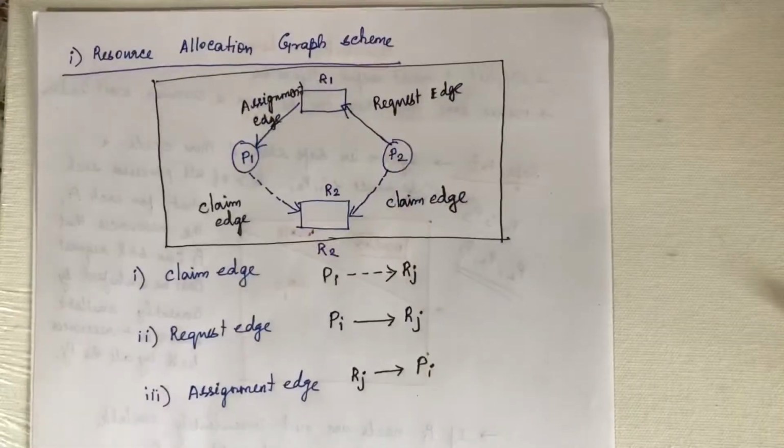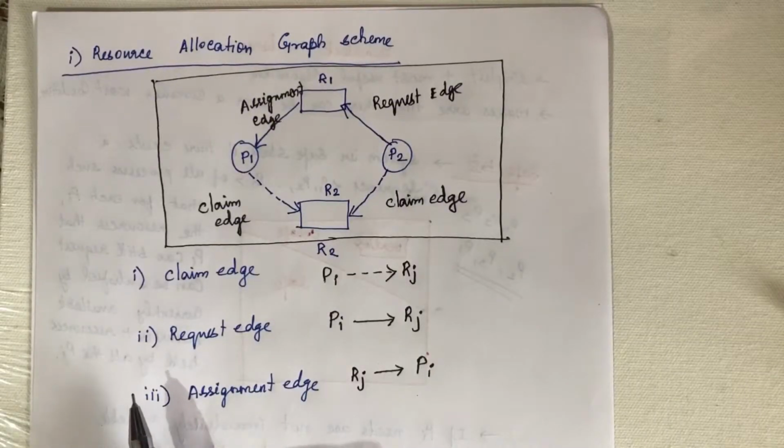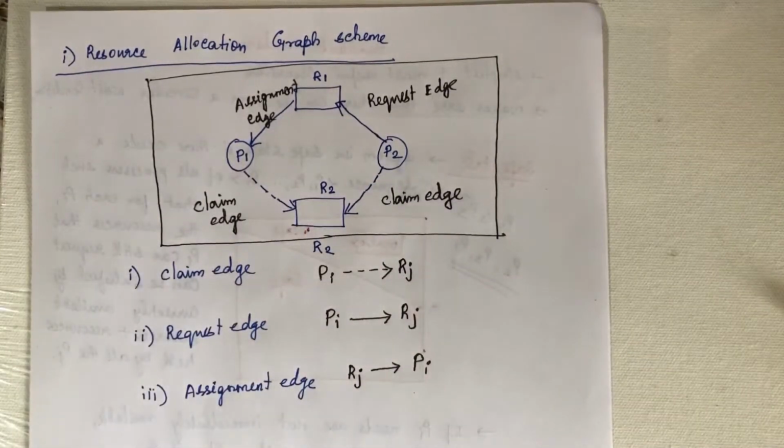Now let us see how we are going to solve deadlock avoidance using the resource allocation graph scheme.